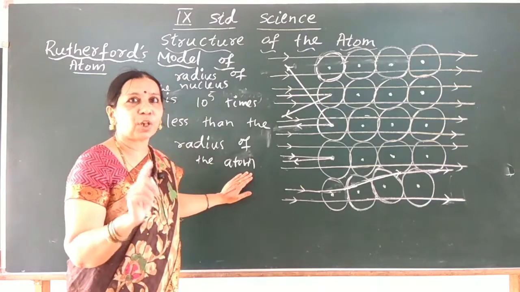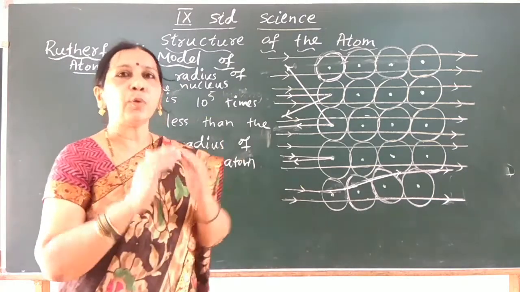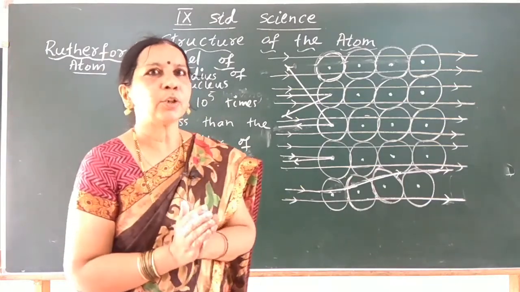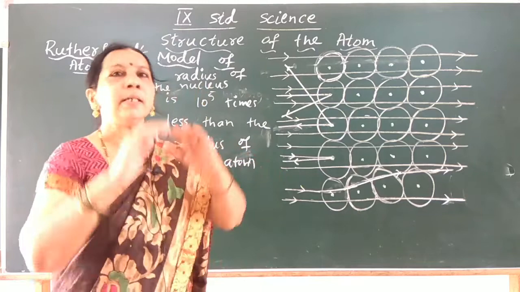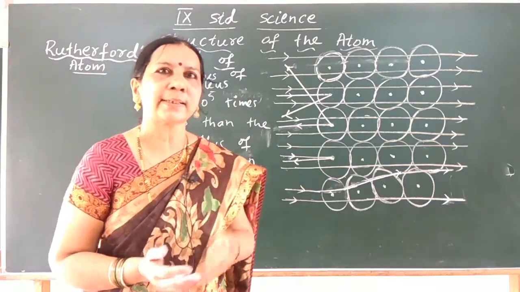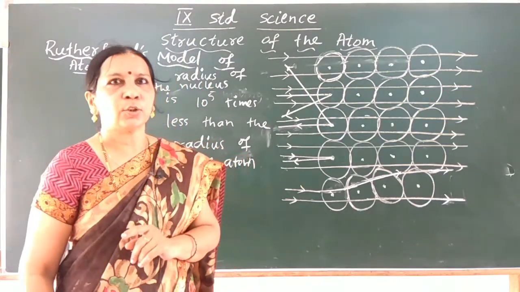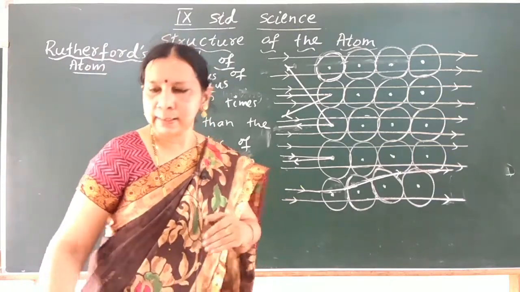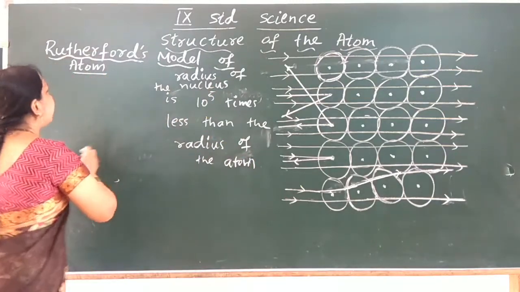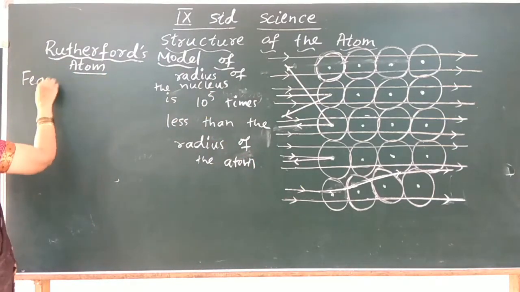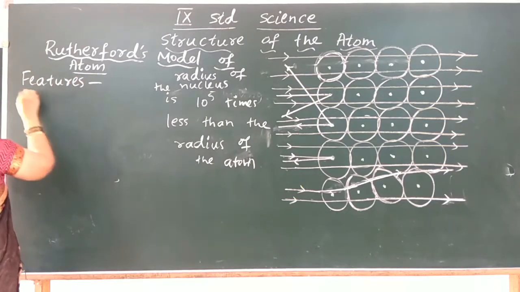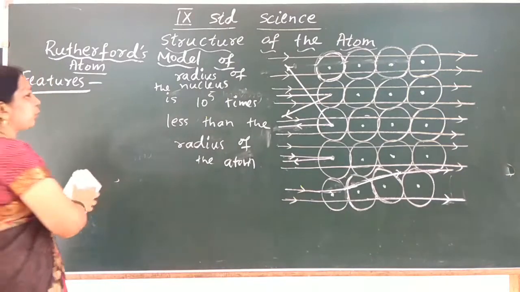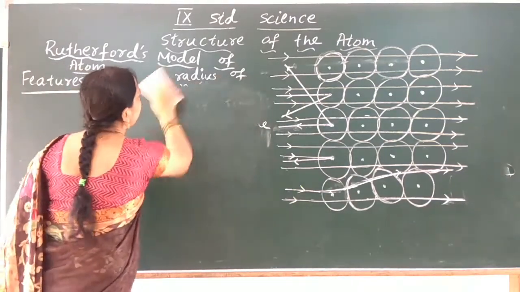That is another feature of Rutherford's model. And how do electrons revolve around the nucleus? According to his model, electrons revolve around the nucleus in circular paths. So these are the features of Rutherford's model of atom. Let us sum up and write the features of Rutherford's model of atom. Very important, children. Write these points in your notebook.